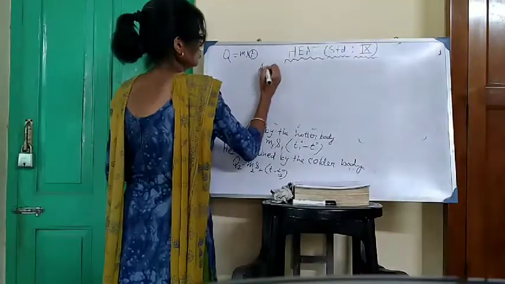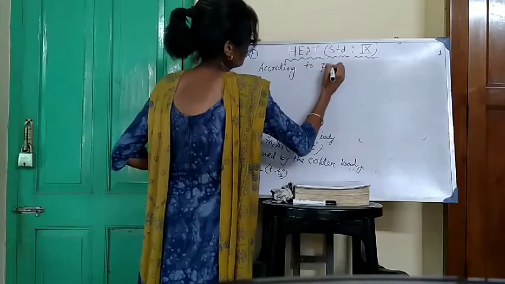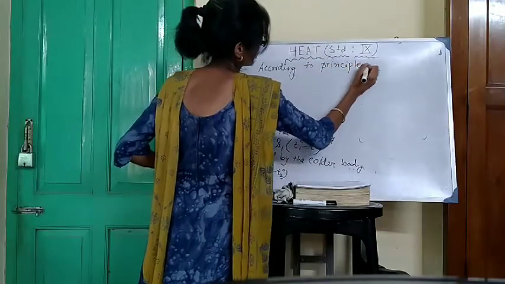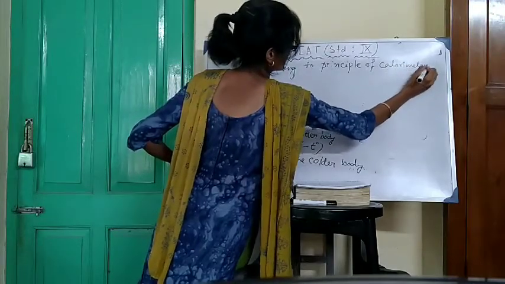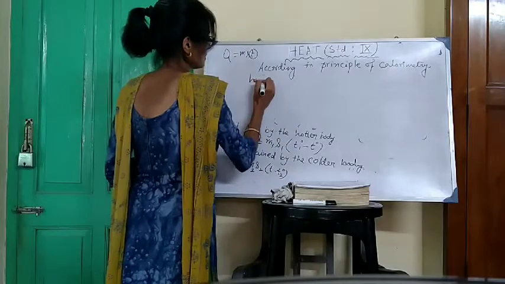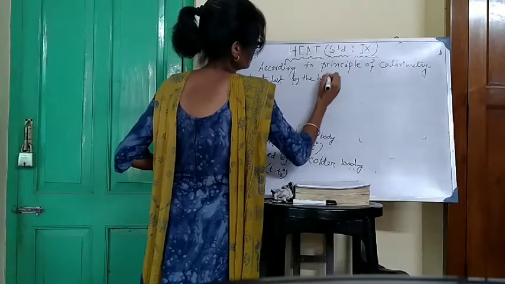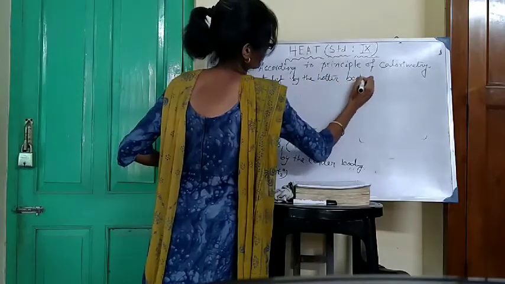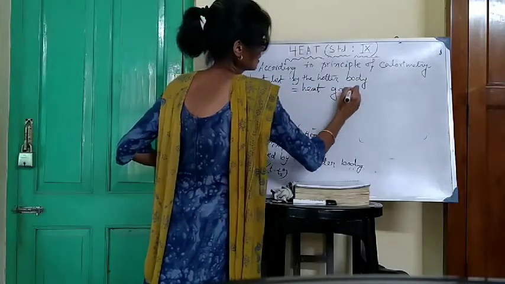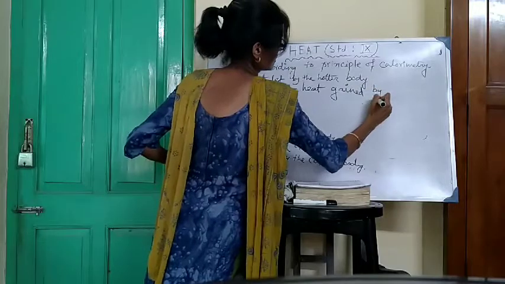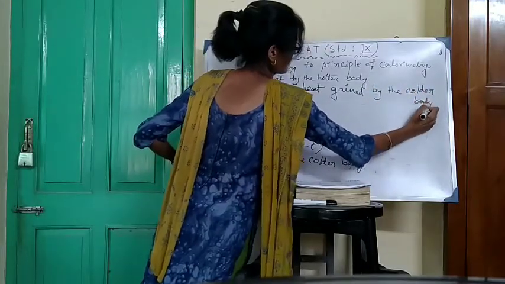So, according to principle of calorimetry, heat lost by the hotter body is equal to heat gained by the colder body.